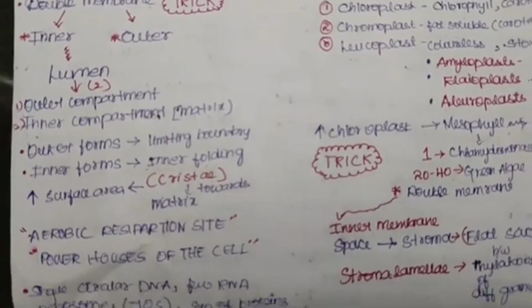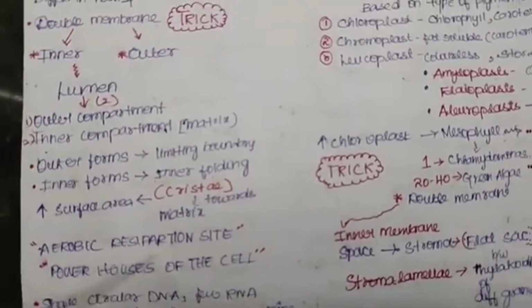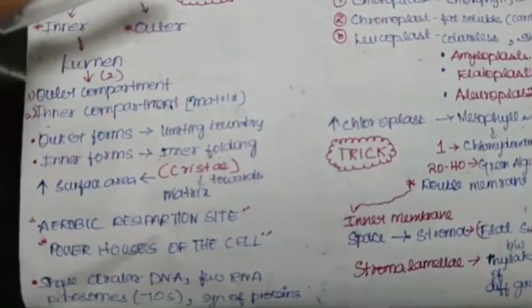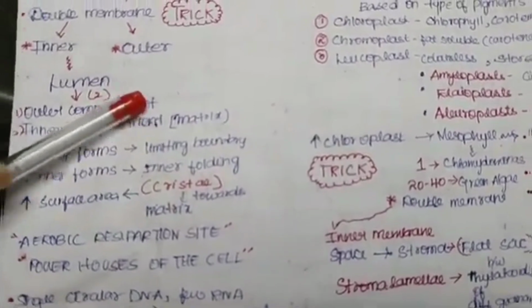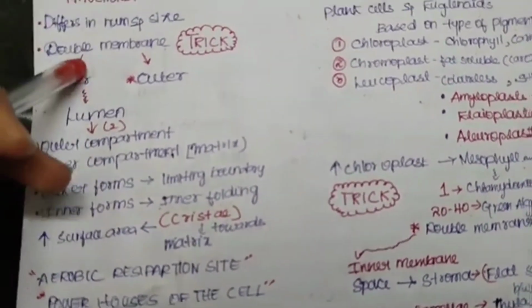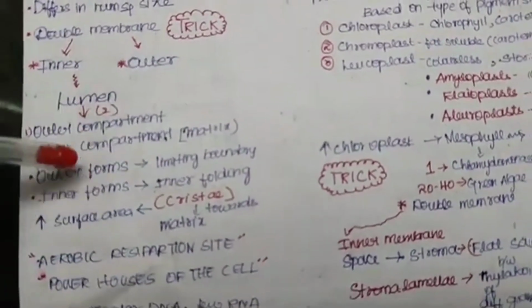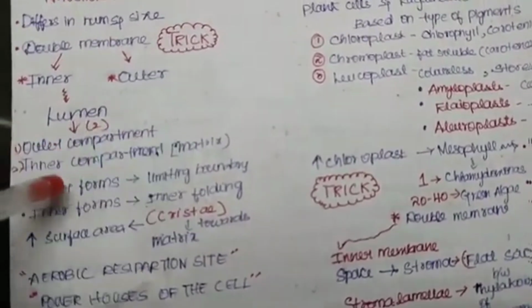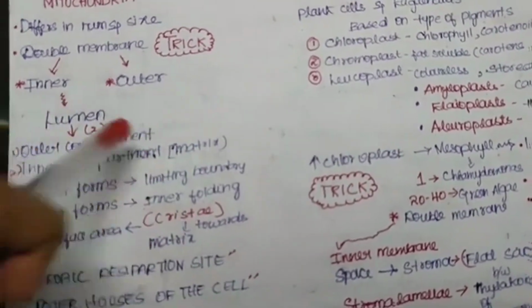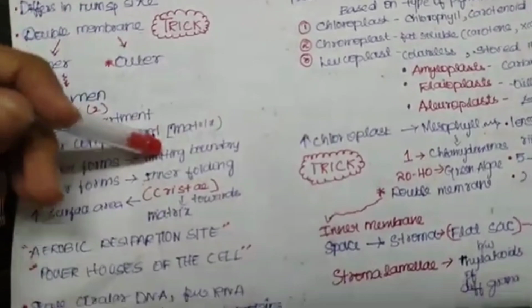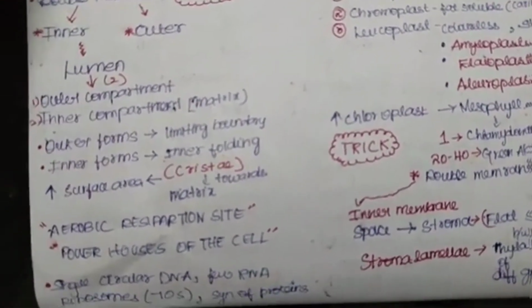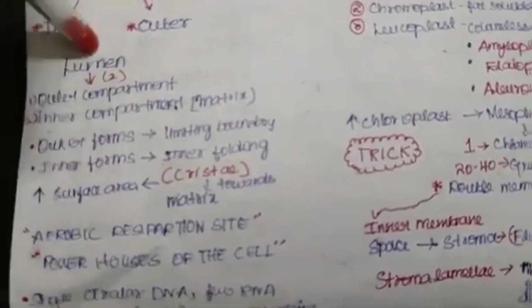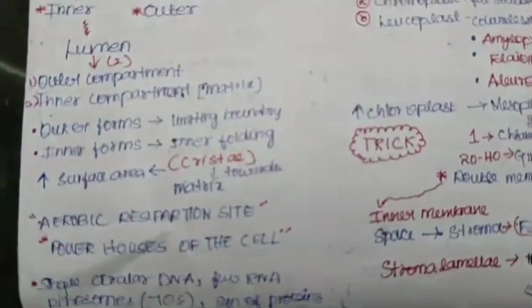This inner membrane will divide the lumen of the mitochondria into two compartments further. One is the outer compartment and the other is the inner compartment. So there are two membranes, inner and outer. This inner membrane divides the lumen into an outer compartment and an inner compartment. This inner compartment is called the matrix. Now this outer compartment will form the limiting boundary of the